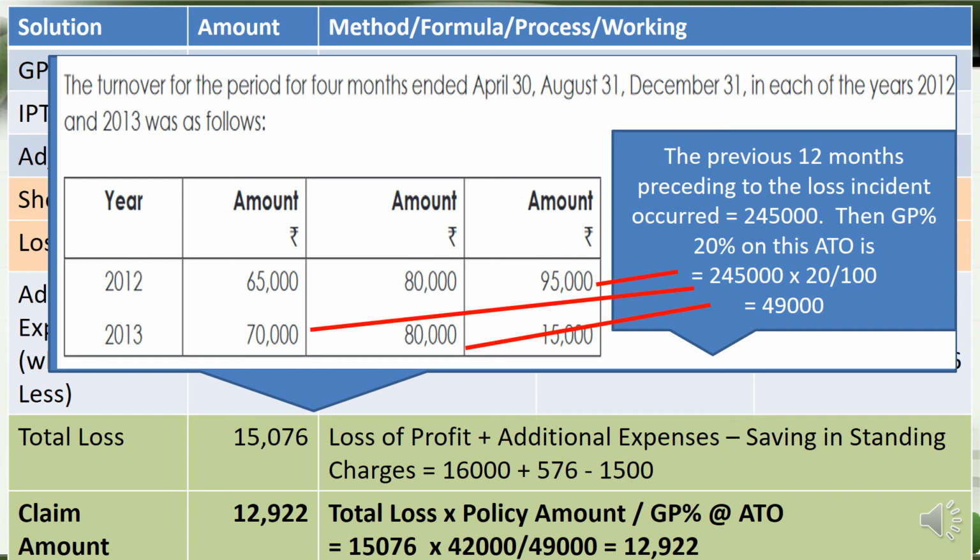When we add these 3 periods, 3 into 4 is 12 months, so 1 year, we get 2,45,000. On that we apply the 20% gross profit percentage, so we arrive at 49,000, which is what we have taken for this calculation.